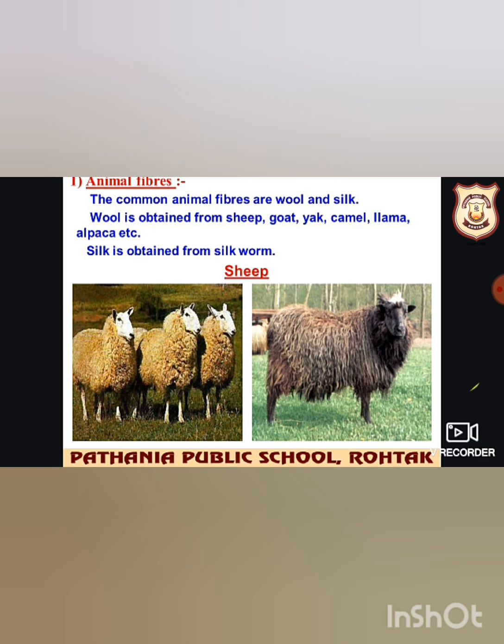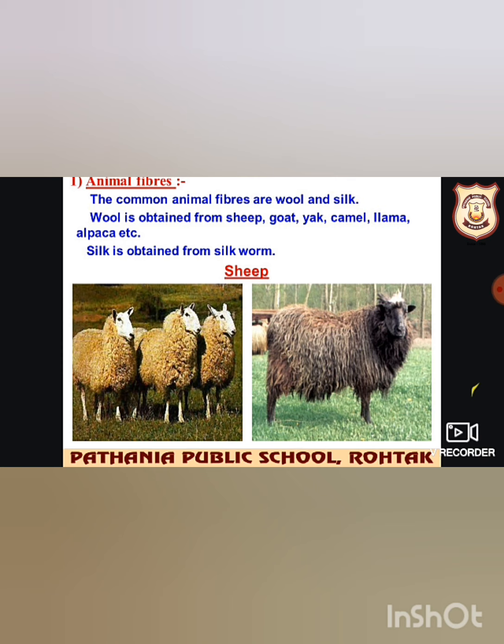So in the previous class we discussed how cotton fibers are obtained from cotton plants. Now we will discuss how fibers are obtained from animals, starting with animal fiber. See, wool and silk are animal fibers. They are basically made up of proteins. You can see these sheep. These are used to obtain the wool.